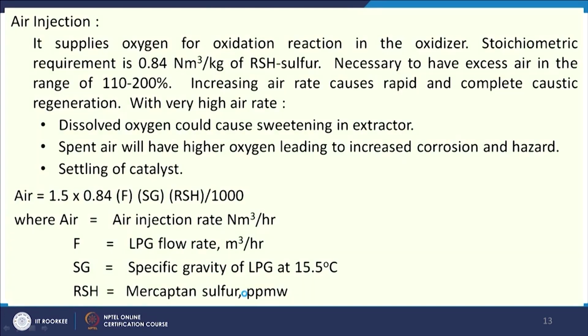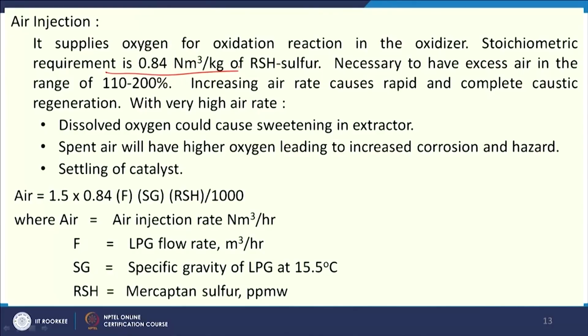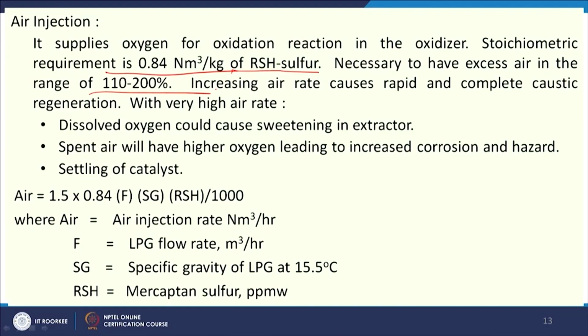So, what will be the air requirement? Obviously, we have to provide excess air over the stoichiometric requirement, and the typical value given here is 0.84 normal meter cube per kg of RSH sulfur. This is the stoichiometric requirement, and an excess of 100 to 200% air is provided.